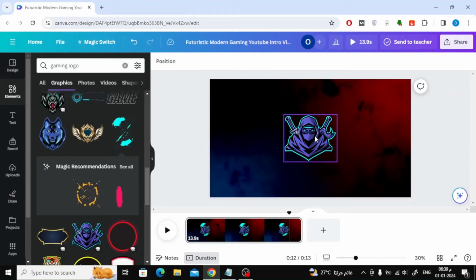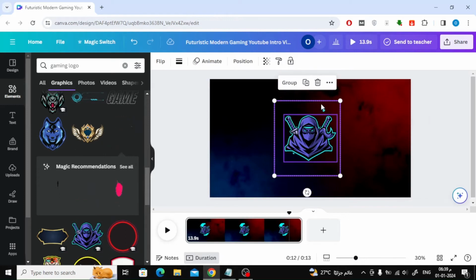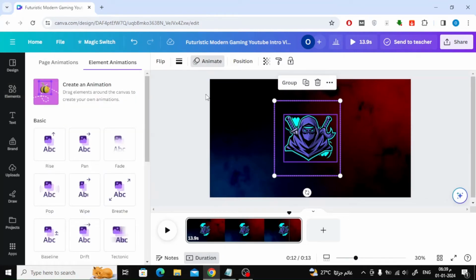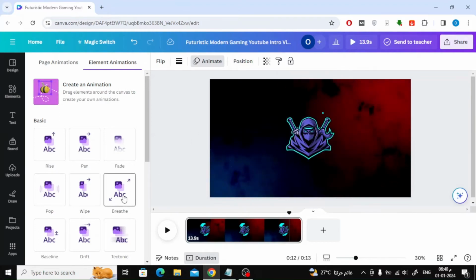Then I will create an animation for the logo. Select the logo, then click on the animate icon at the top. Now a list of movements will appear. Choose what is appropriate for you.